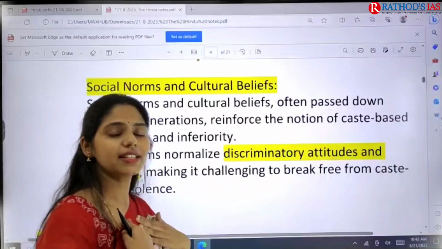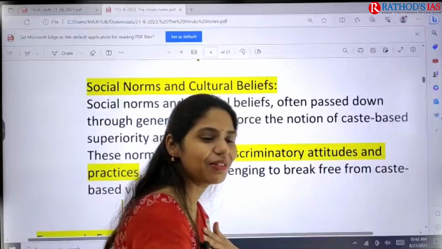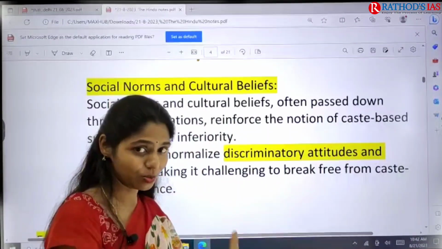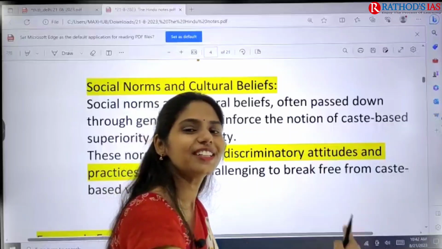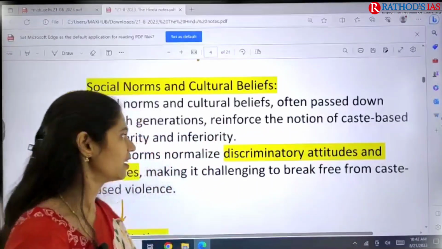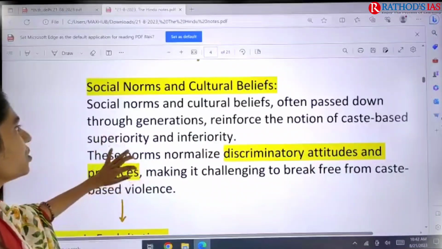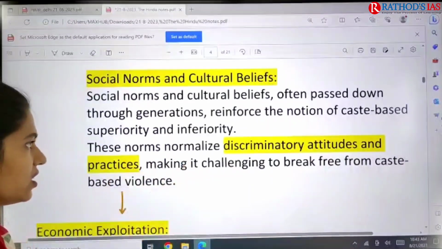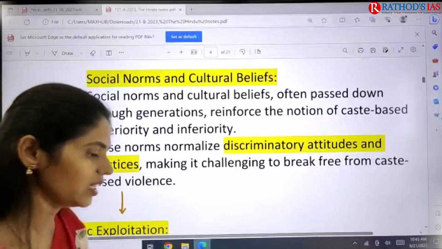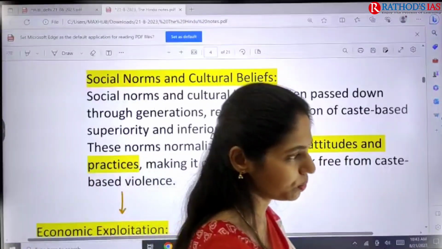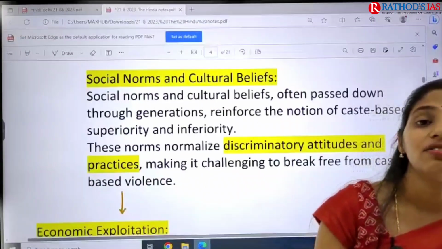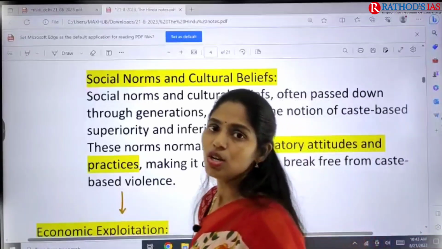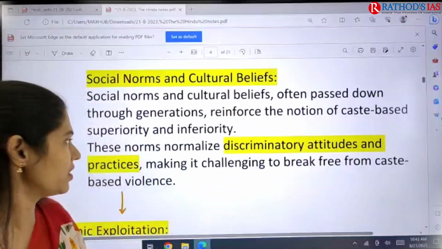The attributes present in me regarding caste will be passed to my kids and later to my grandchildren. Because social norms and cultural beliefs pass from one generation to another, we still see caste superiority and caste inferiority in our society. So this is the second most important reason.